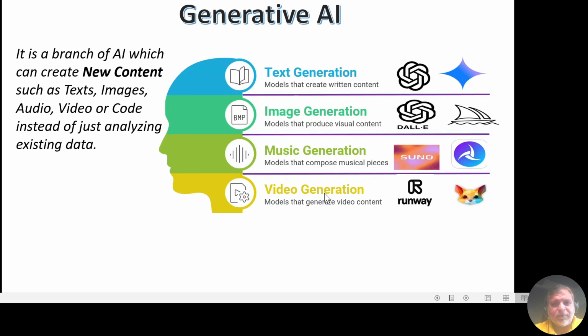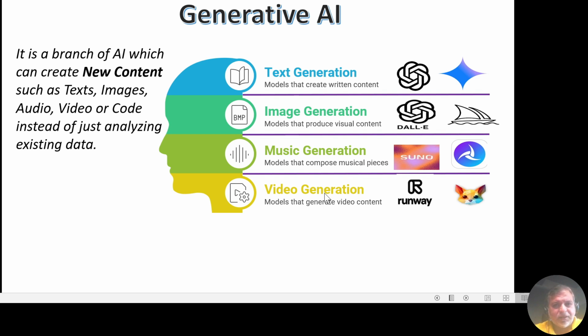Let's see some examples of Gen AI. First is text generation. For text, we have ChatGPT or Google Gemini and many others which we can use for writing articles, emails, or code. Second one is image generation.